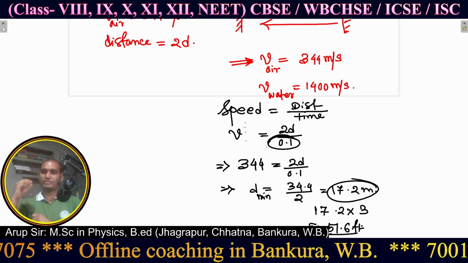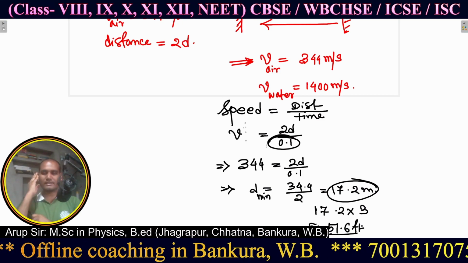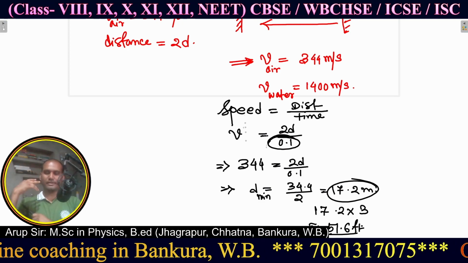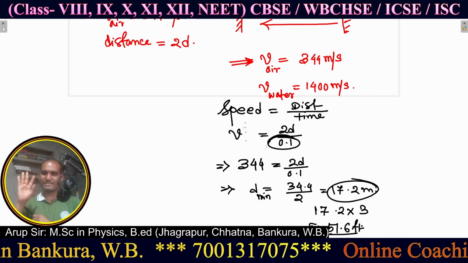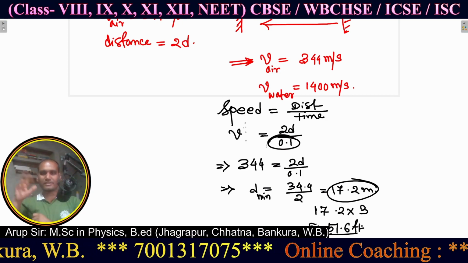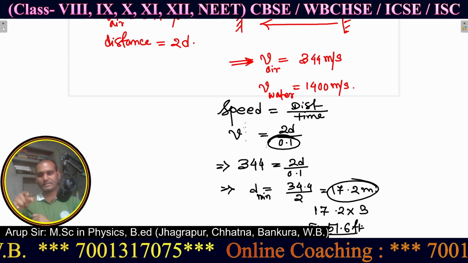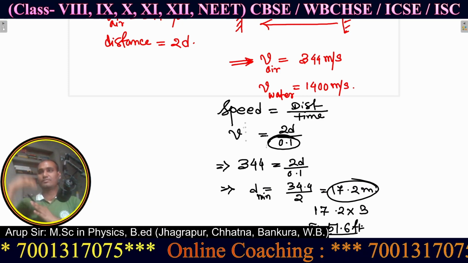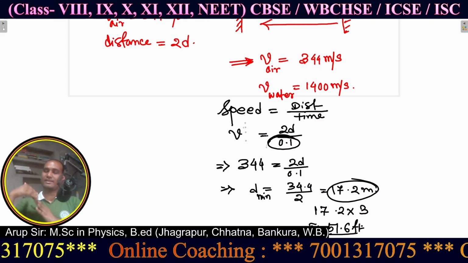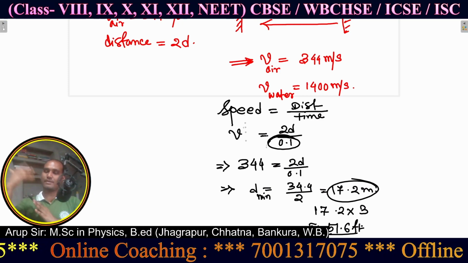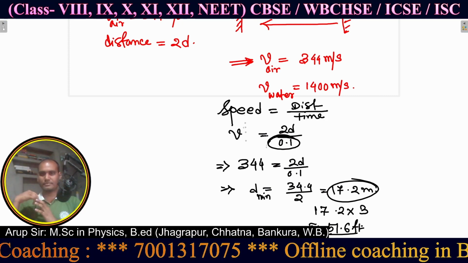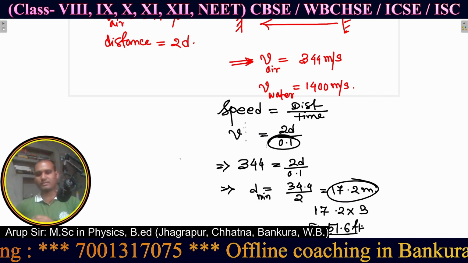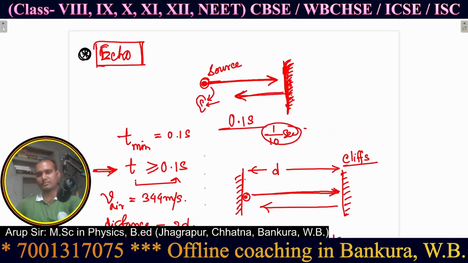So that gap must be greater than 0.1 second. For that, the necessary condition is that the reflector should be greater than 17.2 meter away from me. This is the distance condition of an echo.